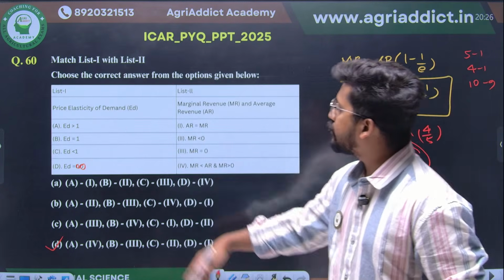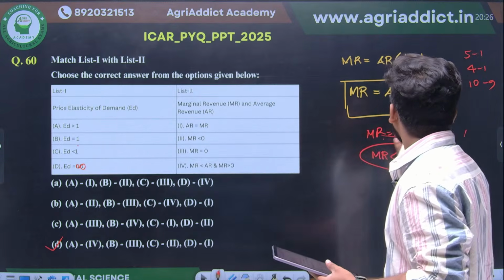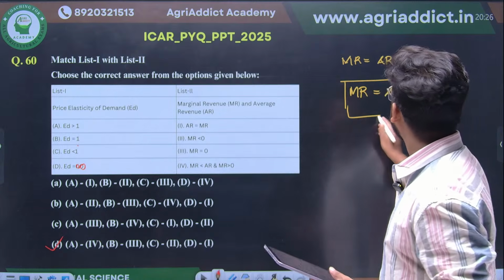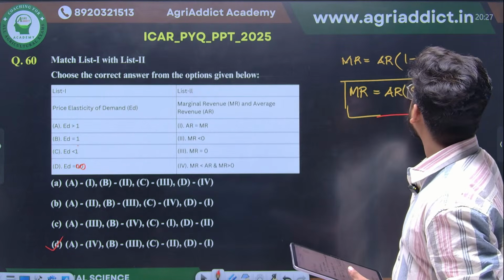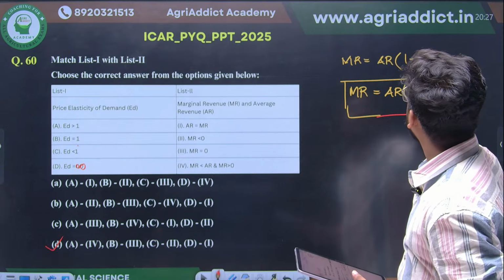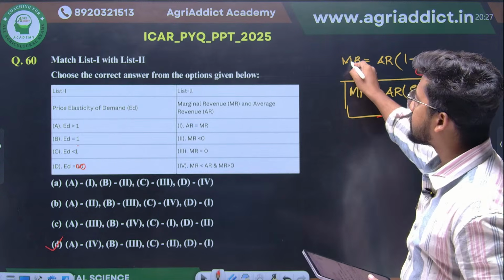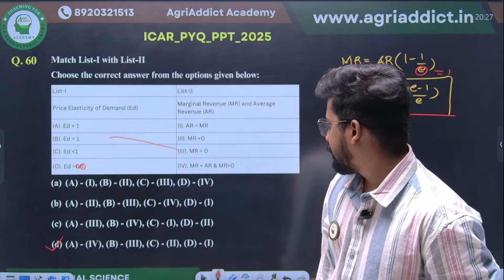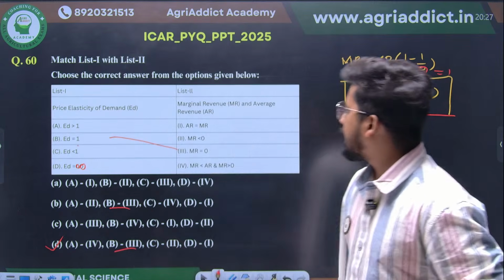For the rest, the easiest one is elasticity of demand equal to 1. You don't want to confuse yourself with the values here. Just check directly the easiest way. Elasticity of demand is equal to 1, so 1 minus 1 will be 0, therefore marginal revenue will be 0, right? So B will be connected with 3, and B is connected here as well, so this is okay. Then what about C?